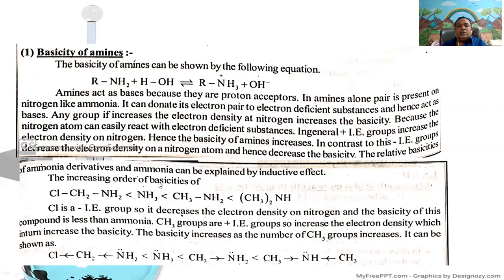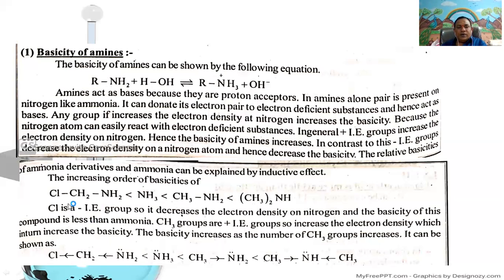Here, the increasing order of basicity is Cl CH2 NH2, amino chloromethane, which is less basic than ammonia, which is less basic than methylamine, which is less basic than dimethylamine.